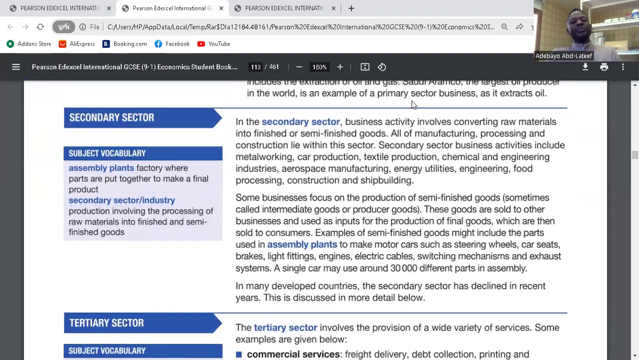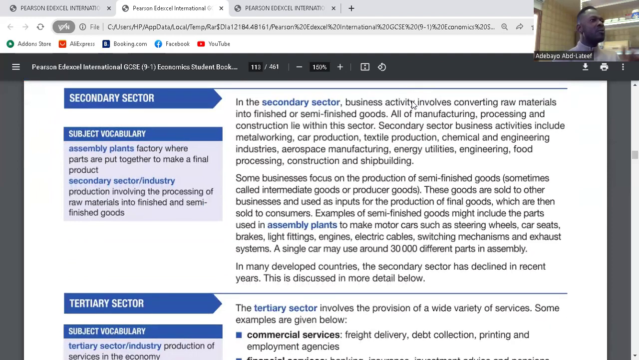Are you there? Yeah. For the secondary sector, they convert these raw materials that have been extracted by the primary sector into finished goods. And what are finished goods? These are goods that are to be sold. Is it clear? Yeah.